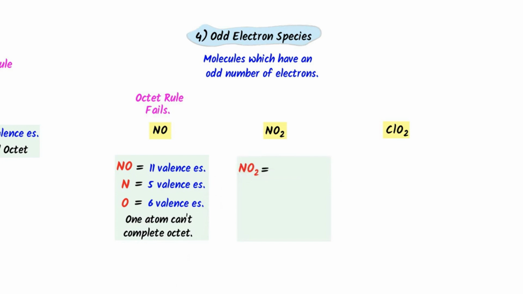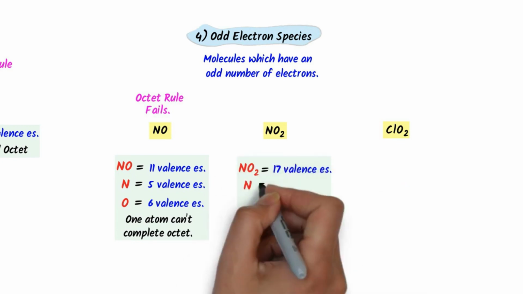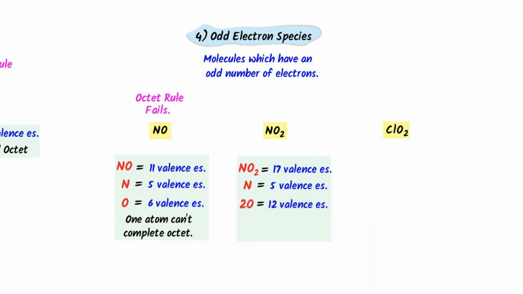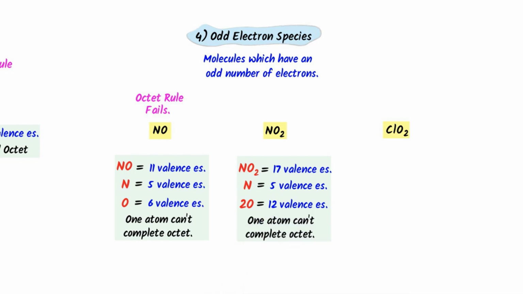In nitrogen dioxide, there are a total of 17 electrons, 5 electrons from nitrogen and 12 electrons from 2 atoms of oxygen. These 17 electrons mean that one atom cannot complete its octet. Hence, octet rule cannot explain the stability of nitrogen dioxide.